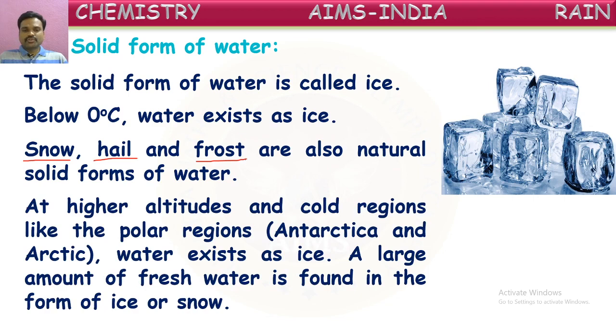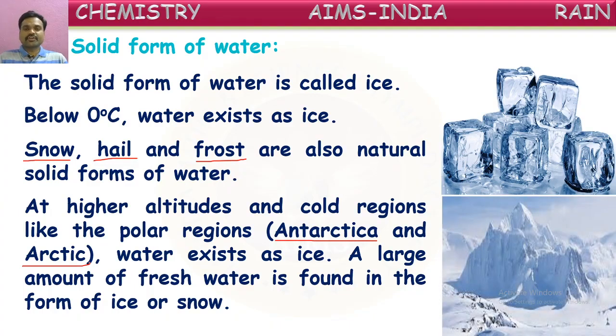At higher altitudes and in cold regions like the polar regions. Polar regions mean the bottom and top of this globe, the earth. In those regions, the temperature is very low, very cool. So in those areas, most of the water exists as ice. Those polar regions are known as Antarctica and the Arctic. Because the temperature is very low, water exists as ice. A large amount of fresh water is found in the form of ice or snow in those areas.